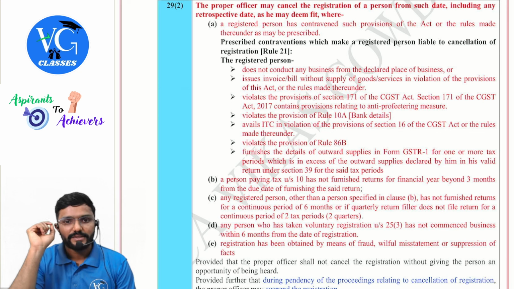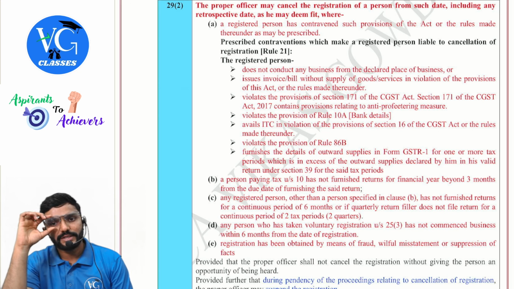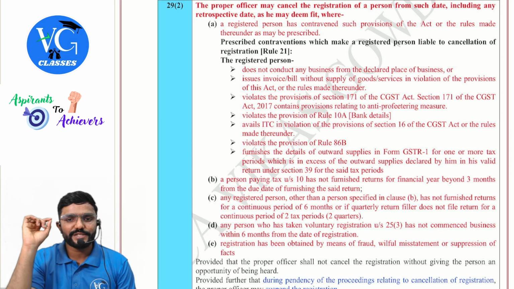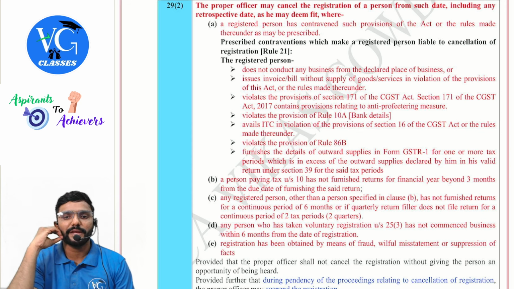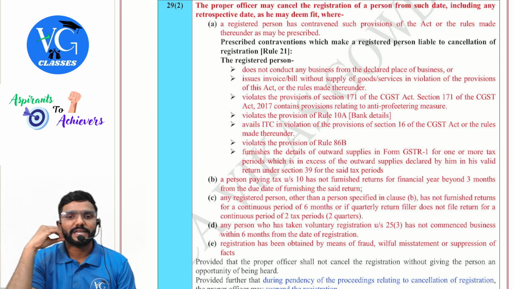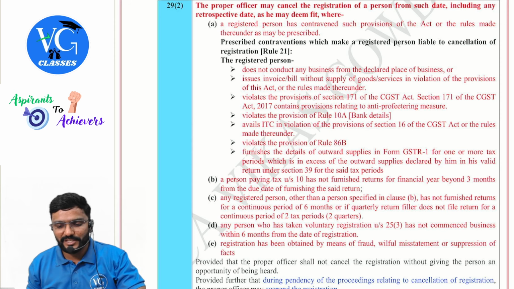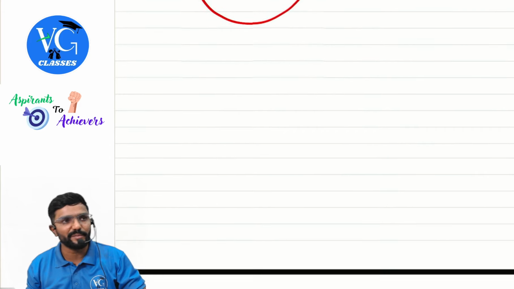Okay. Next, furnishes the details of outward supply in Form GSTR 1 for one or more tax period, which is in excess of outward supplies declared by him in his valid return under Section 39, that is GSTR 3B, guys, for the said tax periods. Means there is a mismatch between GSTR 1 and GSTR 3B.